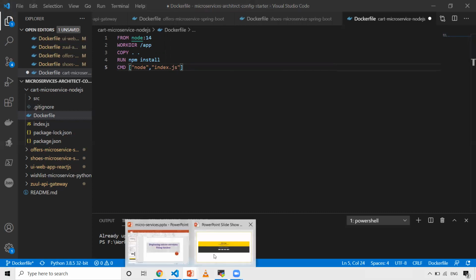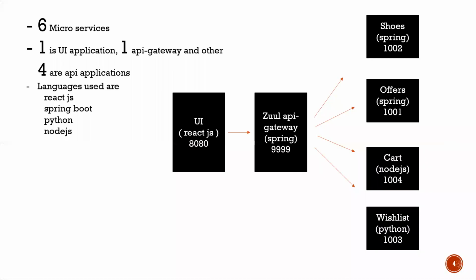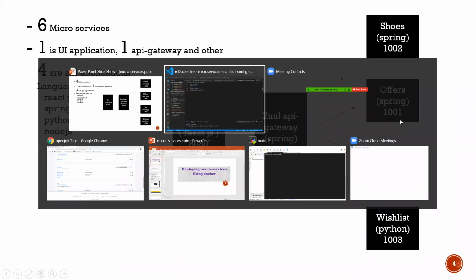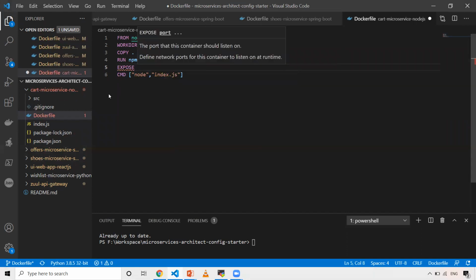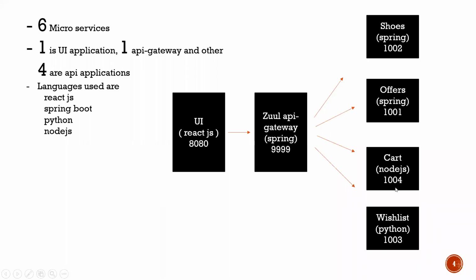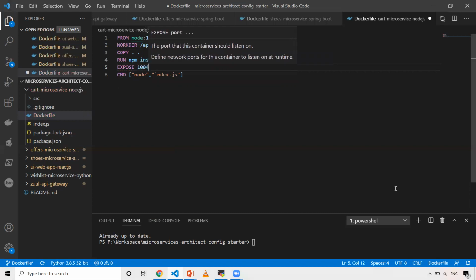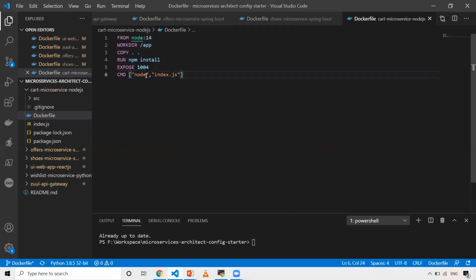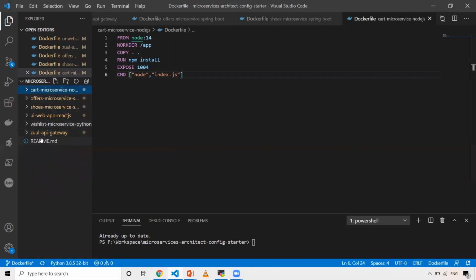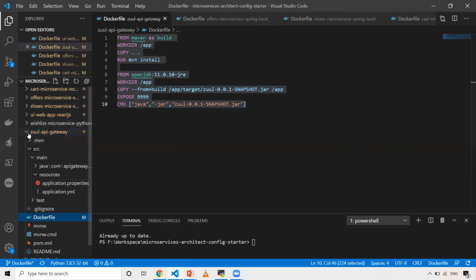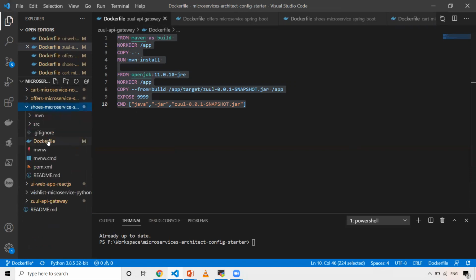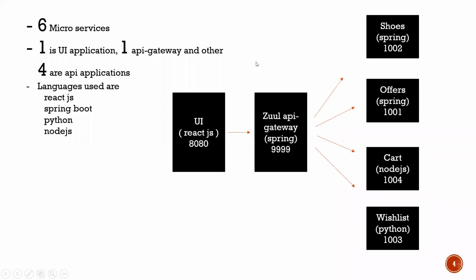And also here, if you see, I have not given the build instructions, but I've given on what ports it is running. So we need to update that also. Let me write for this. So EXPOSE. This particular cart service is running on 1004, and the command by which I'm going to run this is node index.js. And we will quickly update EXPOSE 999, which is correct, but shoes will be different. So shoes will be running on 1002.